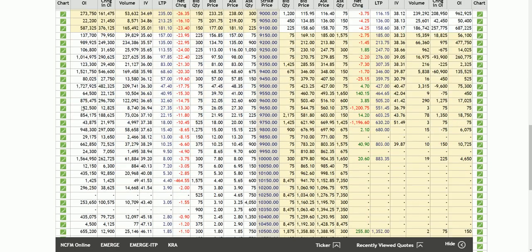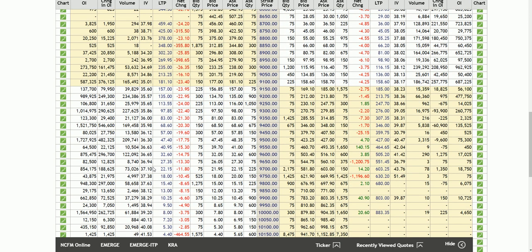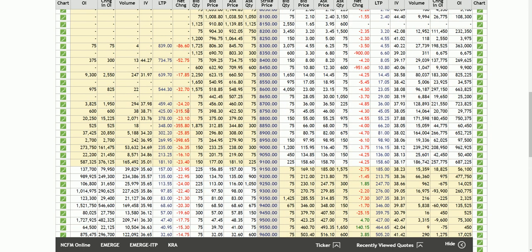And here we can see that the call side is very strong and the put side is very weak. Here we can't see anything above 10 lakh contracts, but here we can see that at the 10,000 level, 9,500 level, 9,400 and even 9,300 we can see about 10 lakh contracts in this week's setup.